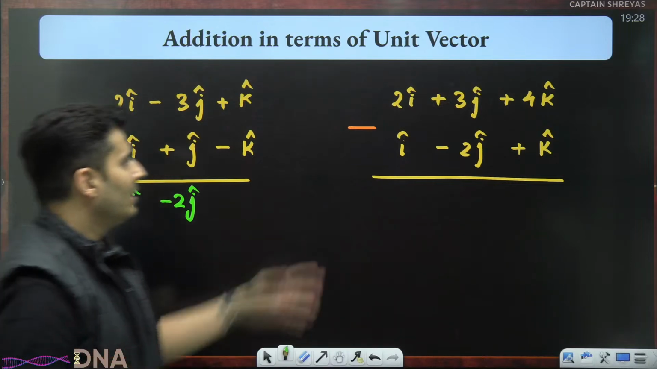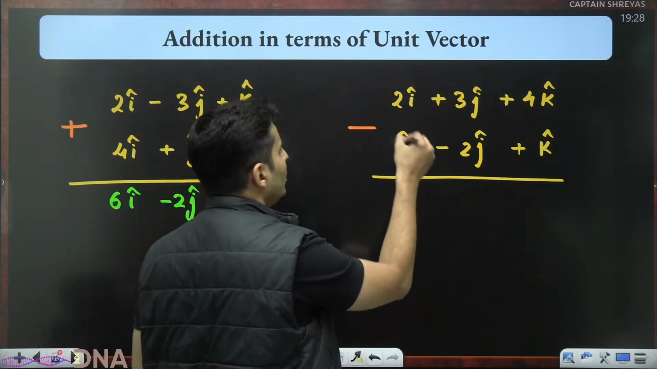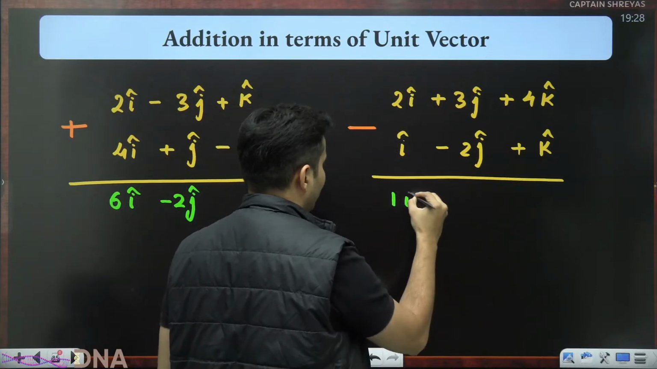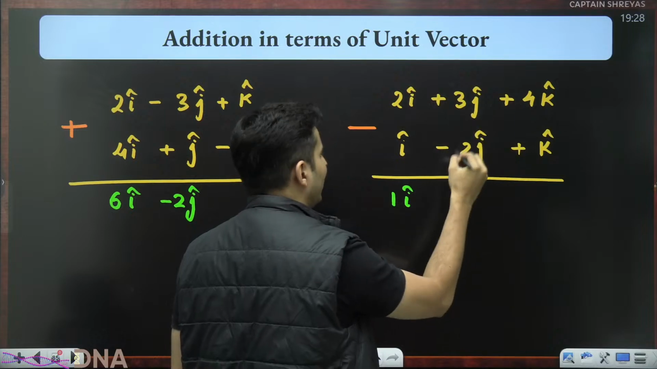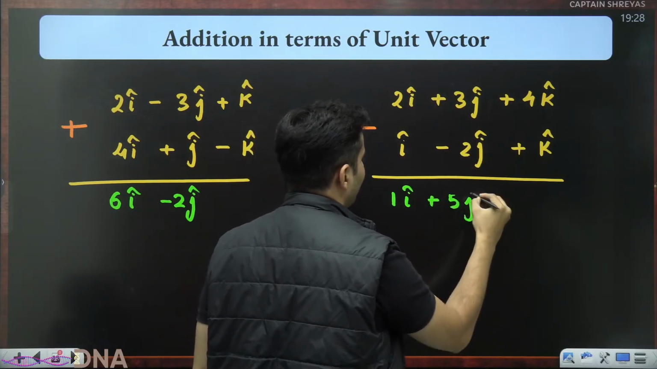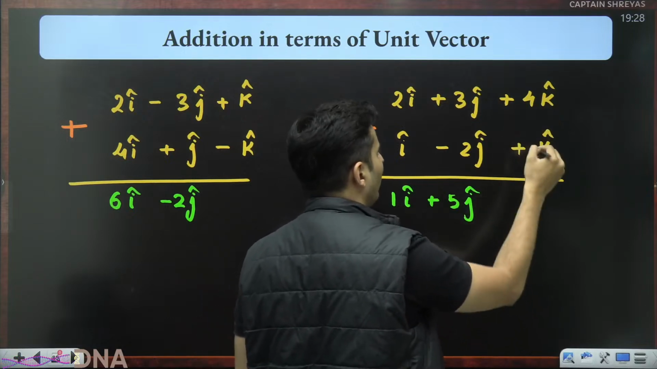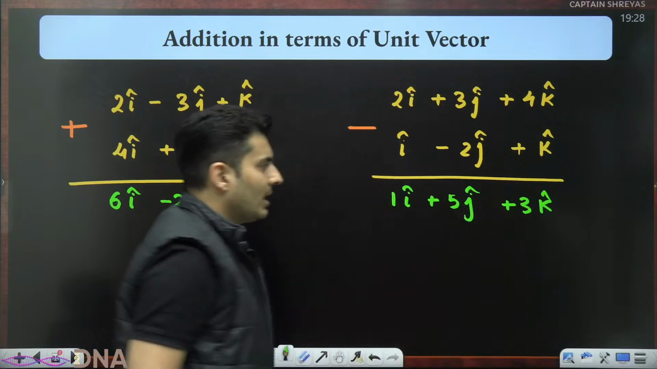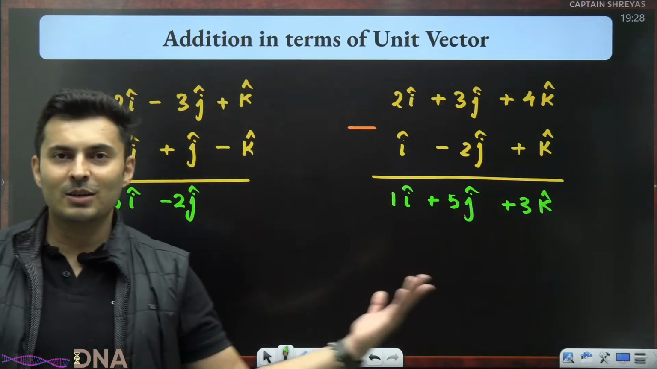So simple. Here you just do the normal subtraction. 2 minus 1 is 1. So 1 I cap. This is 3 minus minus 2, which becomes plus 2. So it will become plus 5 j cap. This will be 4 minus 1, which is basically 3. So 3 k cap. So I cap plus 5 j cap plus 3 k cap is the answer for vector